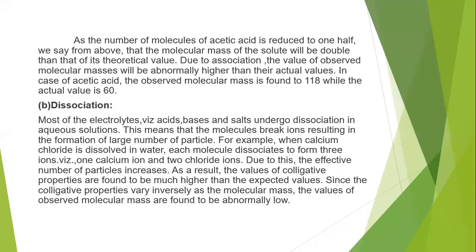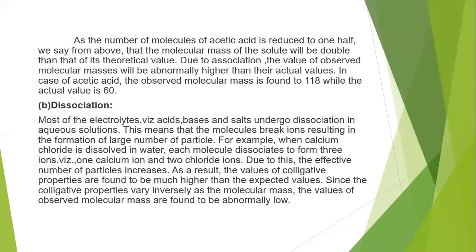For example, acetic acid exists as a dimer. If we observe acetic acid, the observed molecular mass is found to be 118, while the actual value is 60. So how much difference is it having?